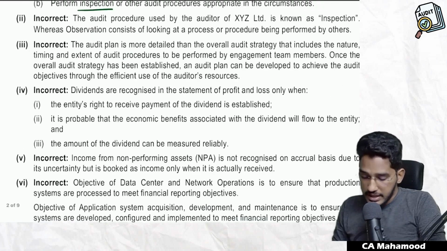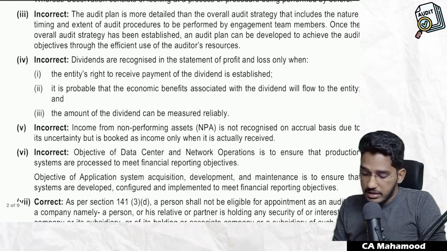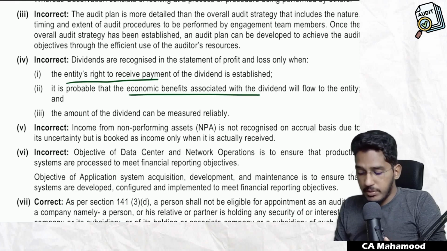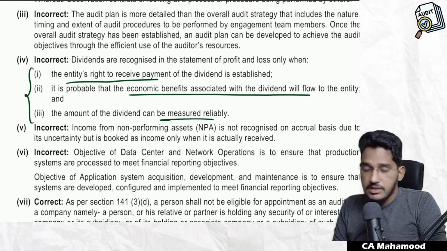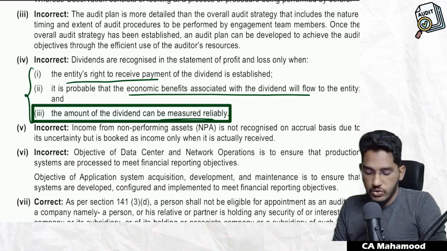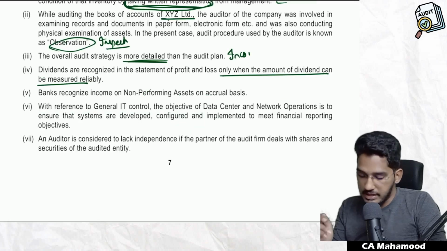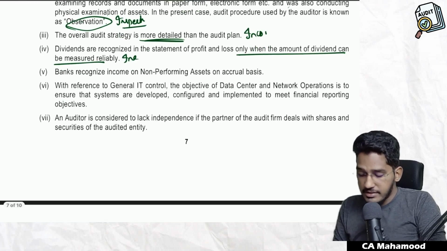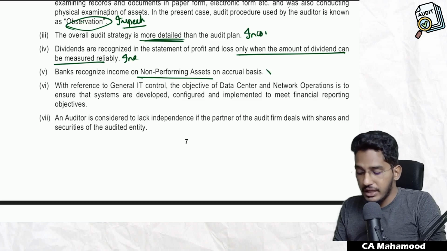The condition for recognizing dividend is that the entity has the right to receive the dividend, it is probable that economic benefits will flow to the entity, and it can be measured reliably. When all these three conditions are satisfied, then only we can recognize. In the question they are telling us that if it satisfies this one condition, we can recognize dividend. Is it so? No. The other two conditions are also required to be satisfied. So this is incorrect. Next one. Banks recognize income on NPAs on accrual basis. No, they will recognize income on NPAs on cash basis.